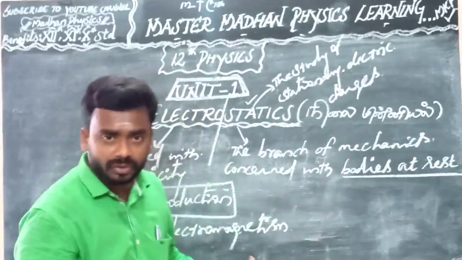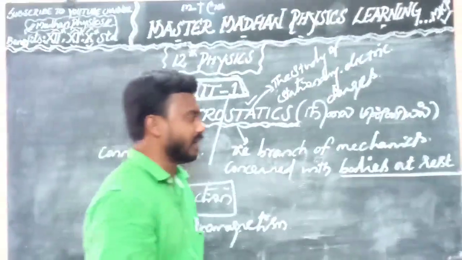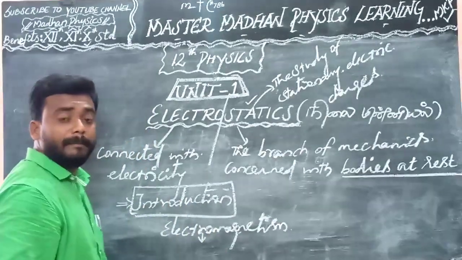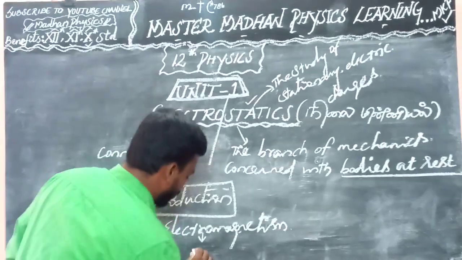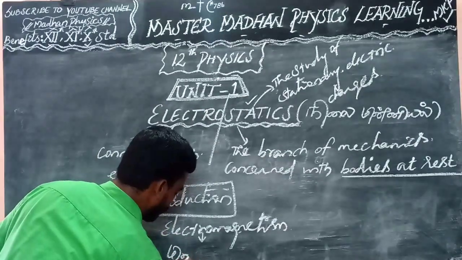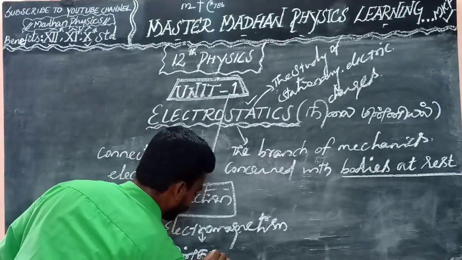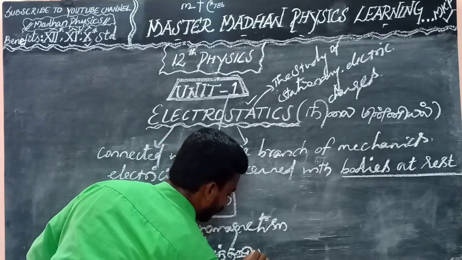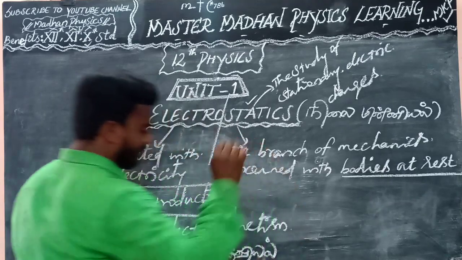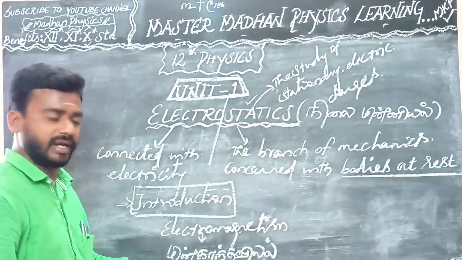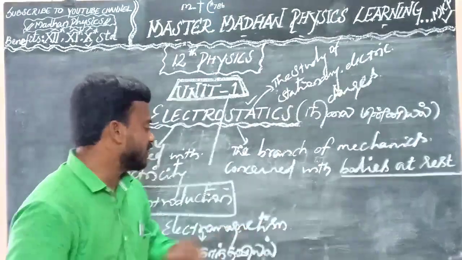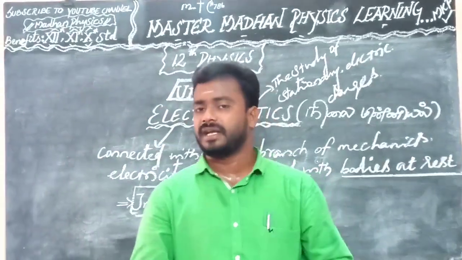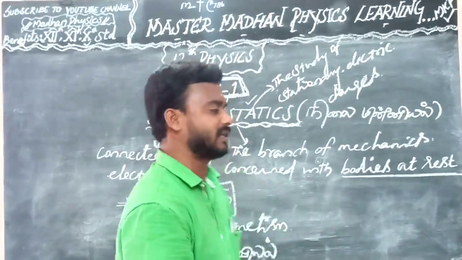This is electromagnetism. In Tamil, they call it மின்காந்தவியல். So electromagnetism is an interaction of electric currents or electric field and magnetic fields. This is called electromagnetism.